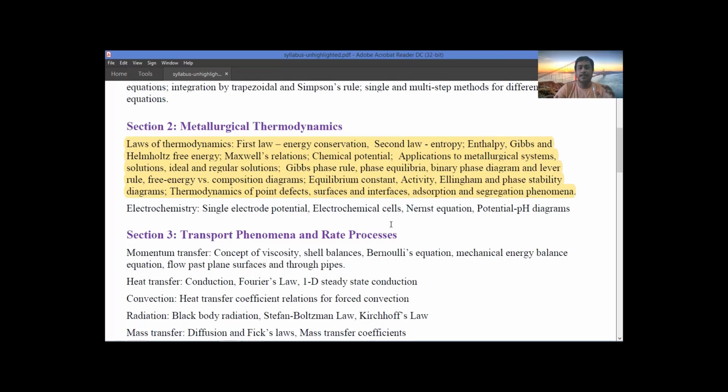And you can see that some types of problems in some years in GATE have also been copied from David R. Gaskell. If you solve the example problems given in David R. Gaskell without watching the solutions given in the book, then you can think that you have solved everything and you will easily solve the problems in GATE.